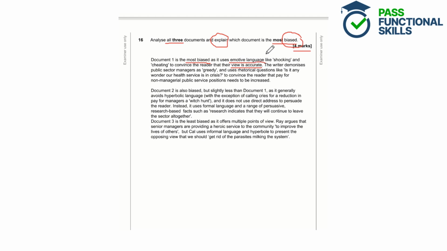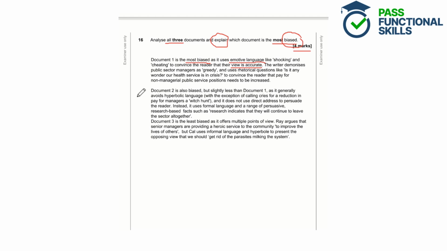So similar to the other question, the other long question, we've got to talk about the views expressed in the documents, and also the methods, so the way the writers convey their views. So we've got lots of different techniques in here, such as rhetorical questions, and we've got quotes from the text or evidence explaining why document 1 is the most biased.